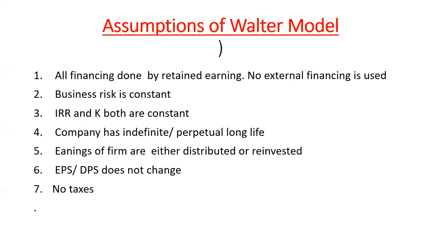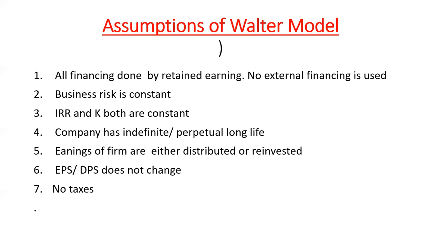Then the earnings of the firm are either distributed or reinvested. Here reinvestment also means retained. The company's earnings will either be distributed as dividend, or reinvested for future growth.